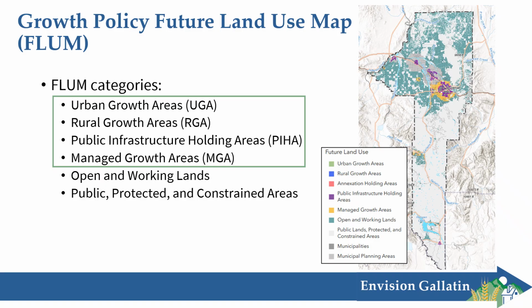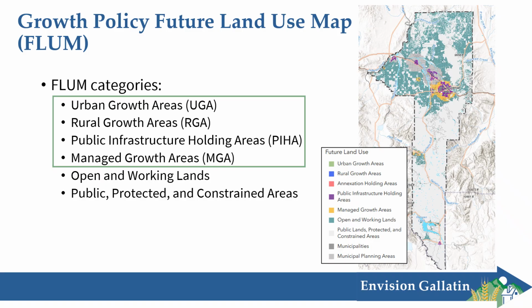However, they are part of a water and sewer district planning area, but are not currently annexed into the district. Therefore, it's recommended that lots in the PIHA remain in existing configurations until those services are extended. So low densities are recommended there, and to reflect that, low densities are recommended in the model code.